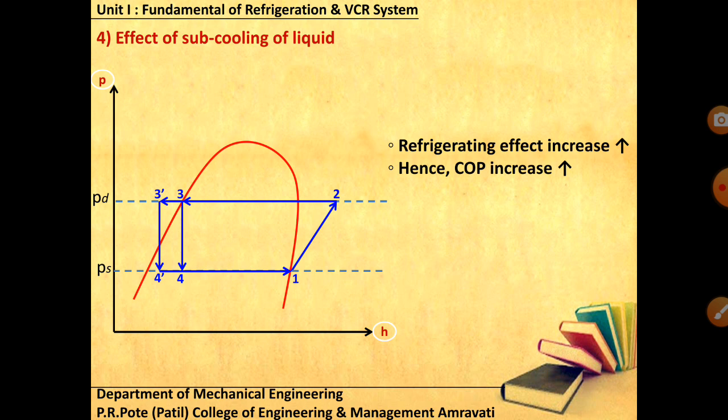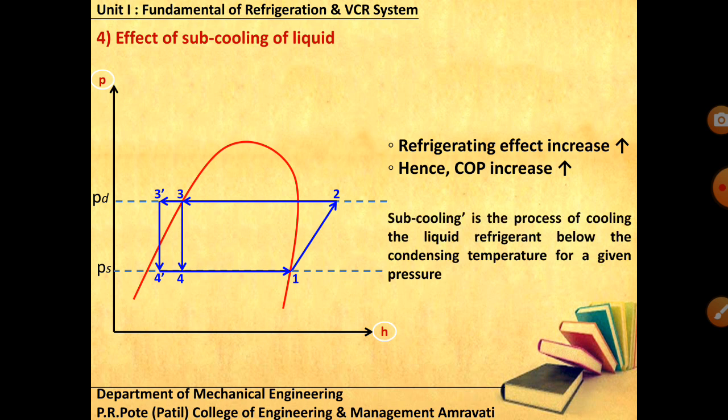We went through performance parameters like COP and tonnage of refrigeration, the assumptions for the VCR cycle, the components of the VCR cycle, its representation on p-h and T-s diagrams, finding the values of COP, and different factors for examining the performance of the VCR system. Subcooling is the process of cooling the liquid refrigerant below the condensing temperature for a given pressure.